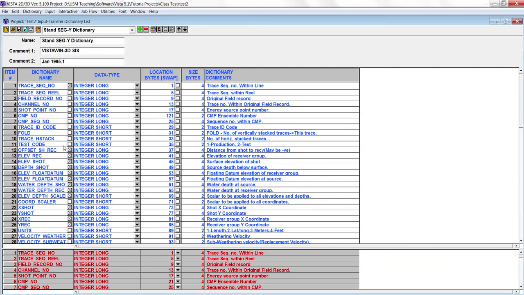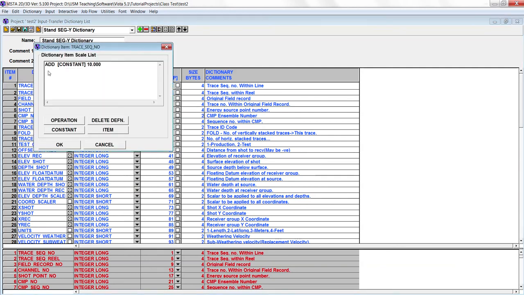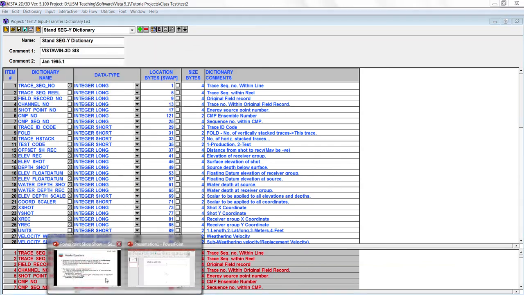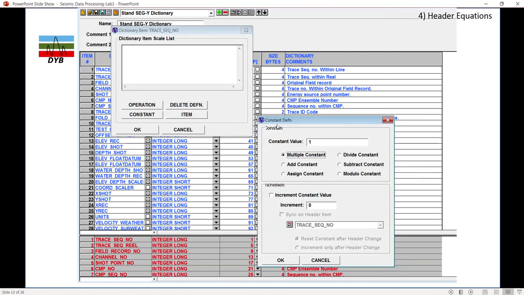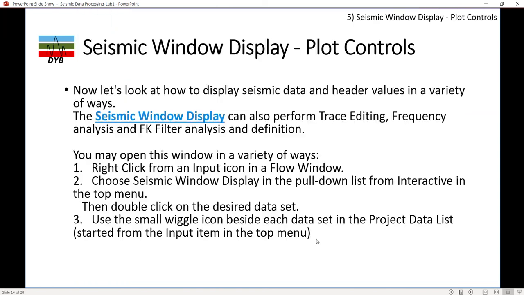Then you hit OK. So your trace sequential number will have the added constant on each trace. Now your first trace will become 10, trace 10 will become 20, or 100 will become 110. This is a flow which I have shown you already. In this case we can also multiply the trace sequence number.